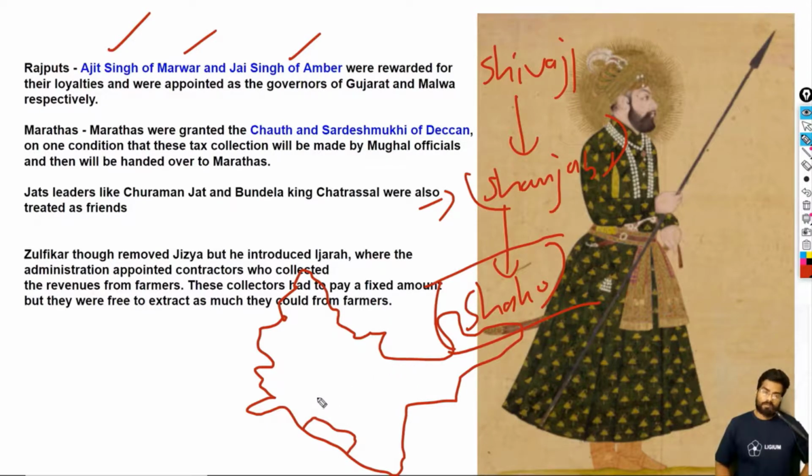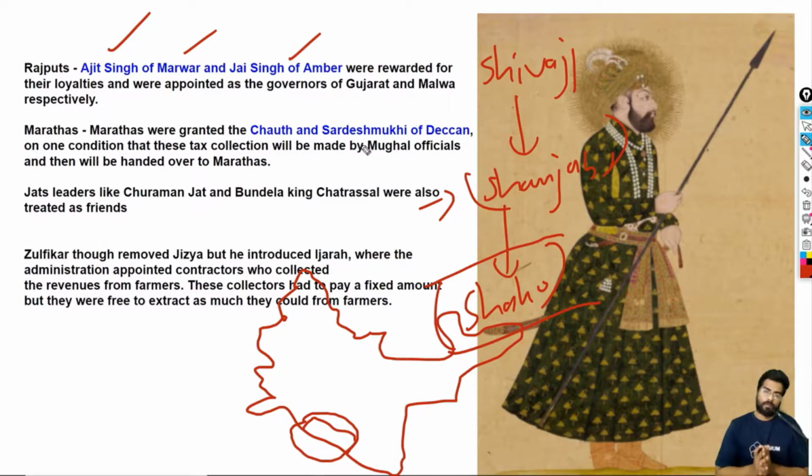Bahadur Shah and Jahandar Shah had a very tolerant policy. He asked the Marathas, you can tax all these regions, but you can't plunder them. And one more thing, the tax collection will be made by Mughal officials, and then it will be handed over to the Marathas. Overall, the rule under Jahandar Shah was very secular and very tolerant.